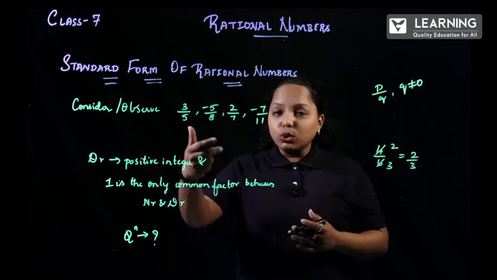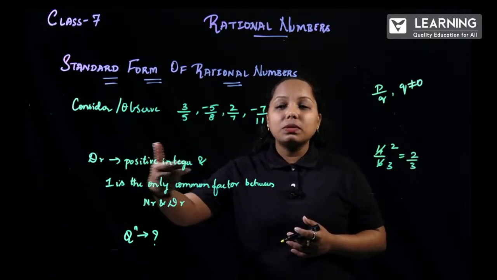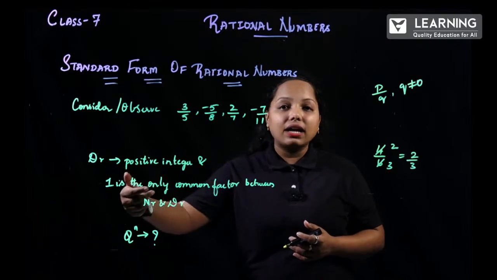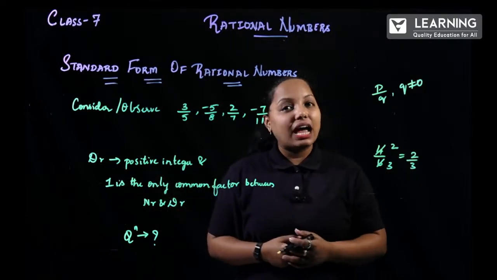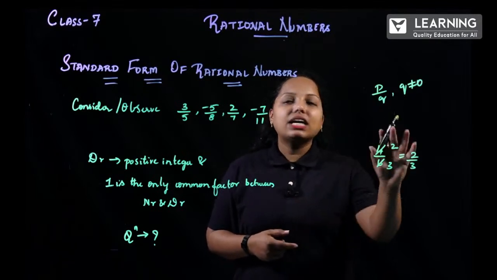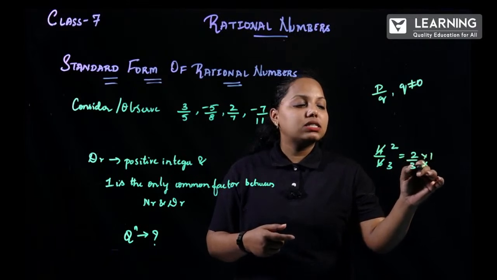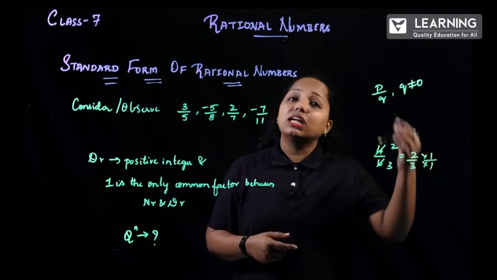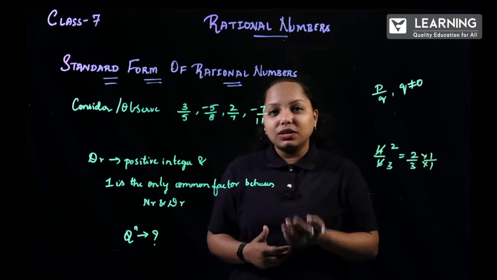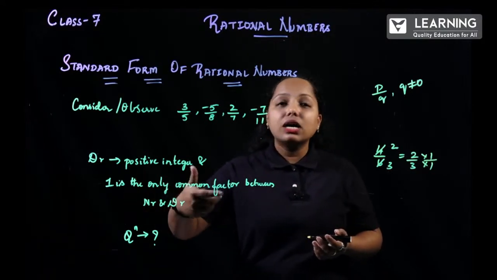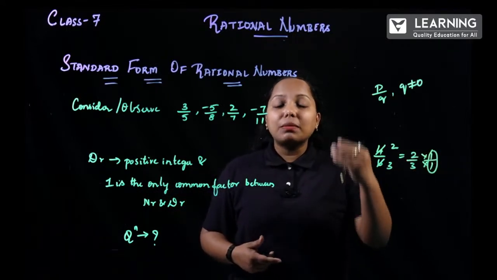So, when you are not able to reduce this, that is, the denominator has to be a positive integer and 1 is the only common factor between numerator and denominator. Easy method: it can't be reduced. Otherwise, when you multiply this by 1 or divide this by 1, you will get back the same thing. So they have put it in different words for the definition. So, 1 is the only common factor. Obviously you know a factor means what is coming in both things.